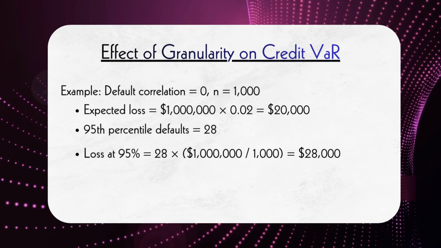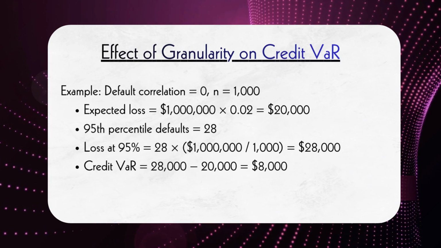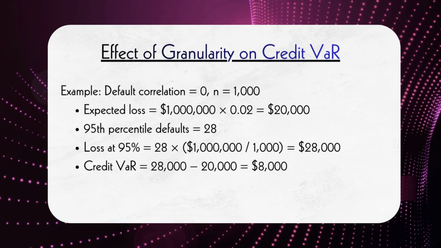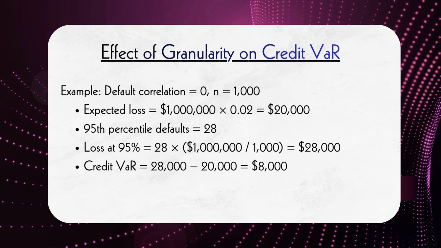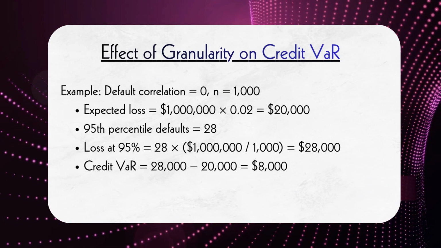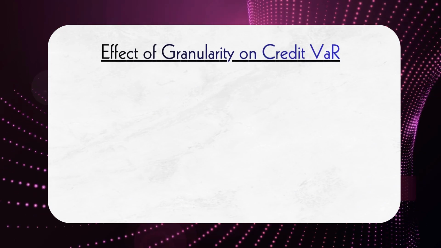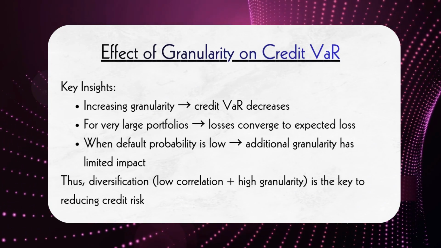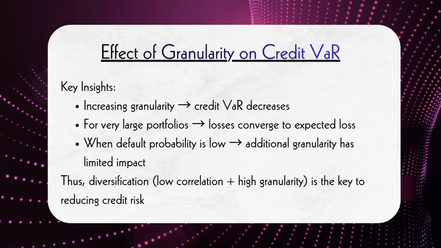For example, if we increase the number of credits to 1,000 with 0 correlation, the expected loss is still $20,000. The 95th percentile loss becomes $28,000, and credit VaR reduces to $8,000. So, the key takeaway is that higher granularity reduces credit VaR. In very large portfolios, losses tend to converge to the expected loss.